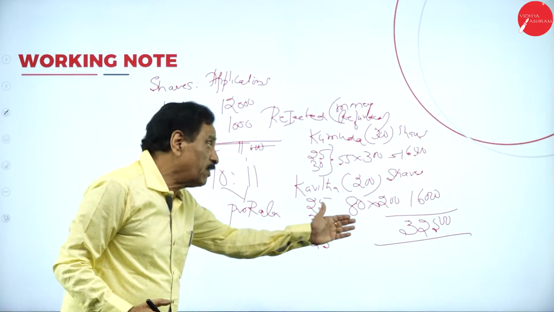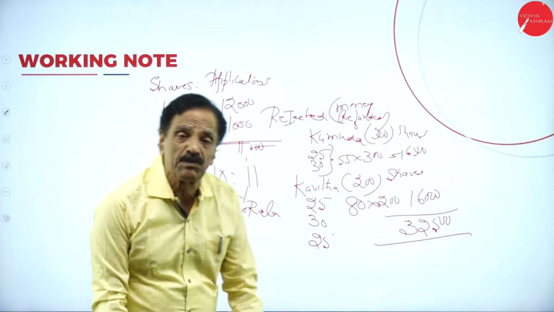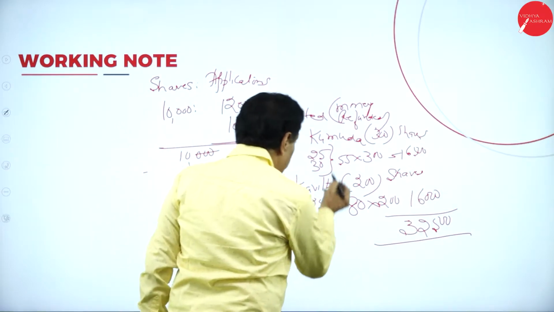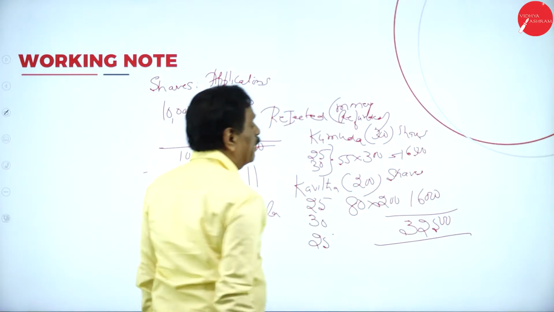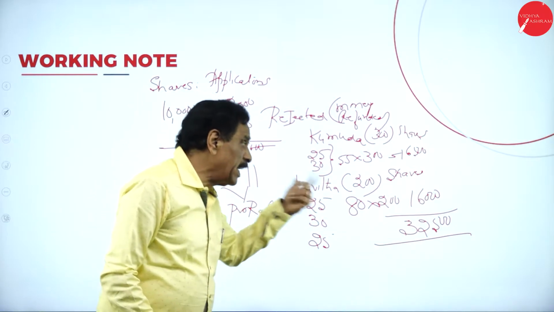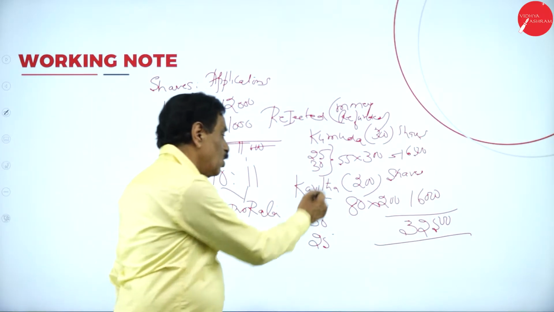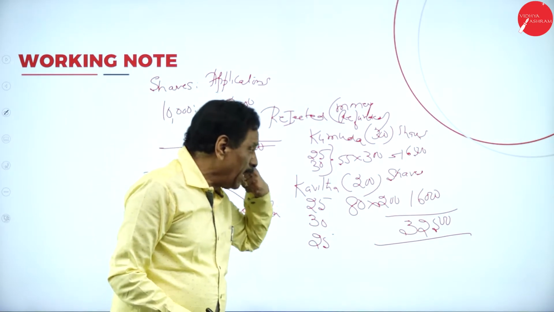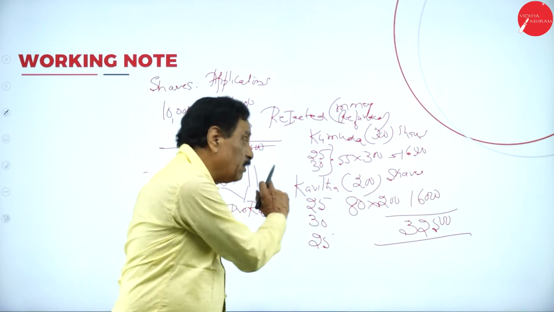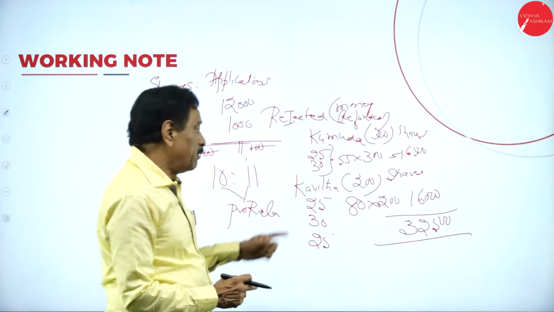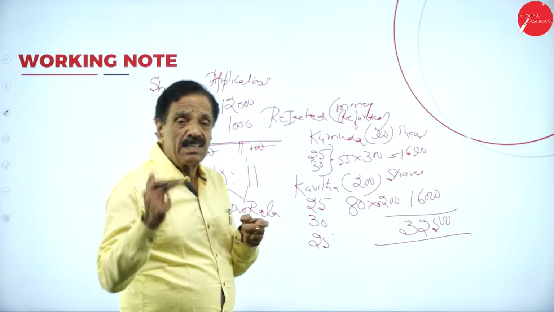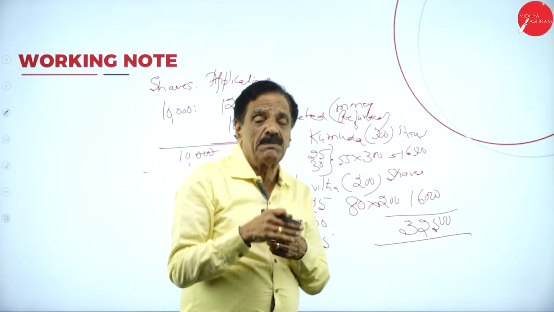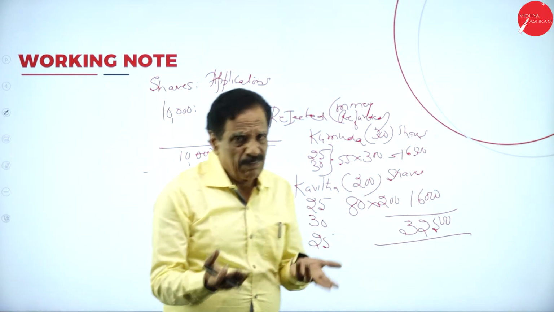So it goes in favor of the company to the extent of how much money? 32,500. This is from the first lady 16,500. For the second lady, how much you got? 16,000. Totally how much you are going to receive? 32,500 have been forfeited. This goes in favor of the company because this lady fails in the first call and the final call, means she paid application and allotment, fails to pay the first call and the final call.